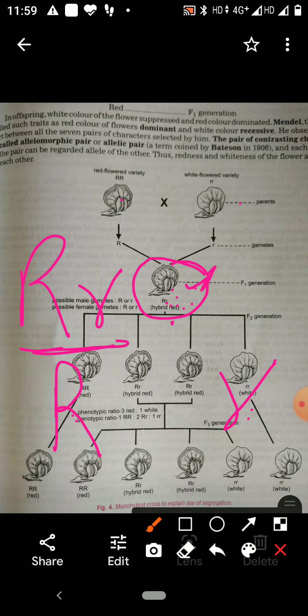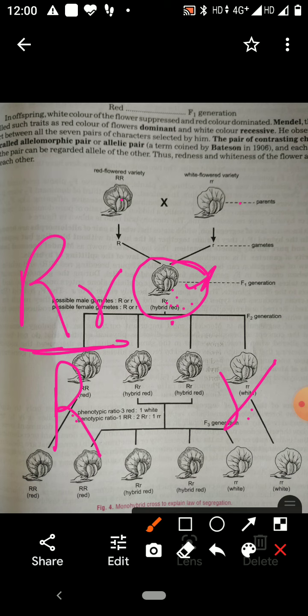Once more, what is the law of segregation? When a pair of allelomorphs are brought together in the hybrid, they remain together in the hybrid without blending, without contamination, without mixing, and they separate, complete and pure, during gamete formation.